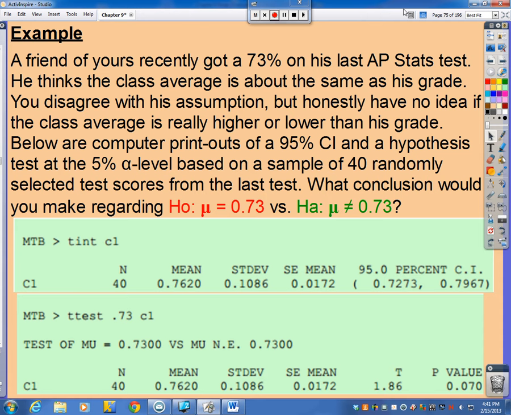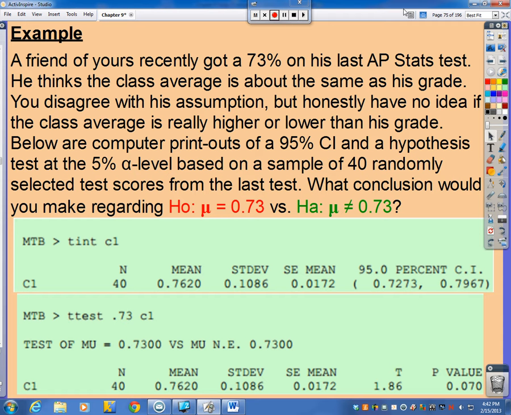Now, the example we're going to look at here. A friend of yours recently got a 73% on his last AP Stats test. He thinks the class average is about the same as his grade. You disagree with his assumption, but honestly have no idea if the class average is really higher or lower than his grade.